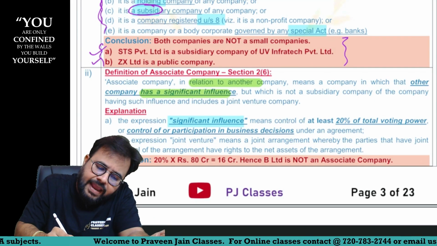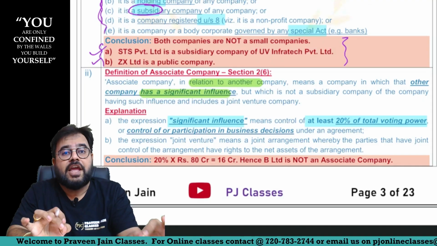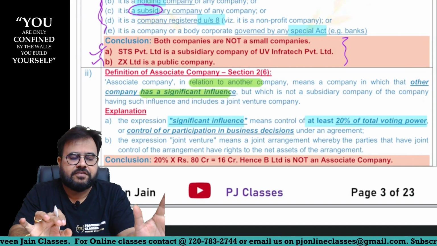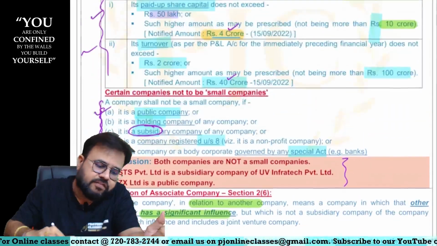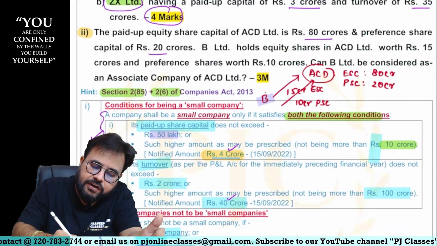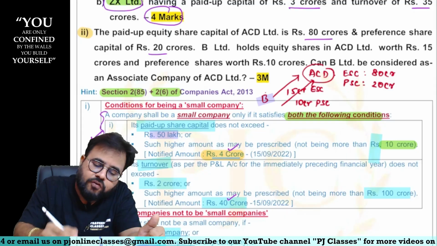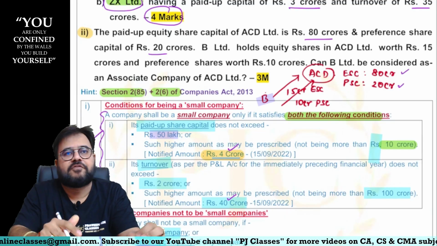It means control of at least 20% of the voting power. So if you are having control of at least 20% of the voting power, sir, then over the opposite company you are having significant influence, sir. Now the question is: does B Limited have 20% control, 20% voting power, of ACD, sir? So what should be counted in voting power, sir? Equity should be counted, preference should be counted?